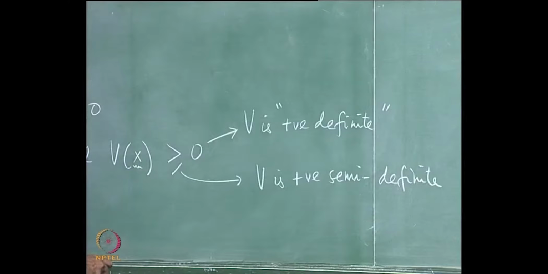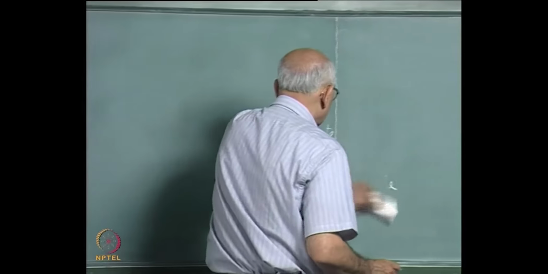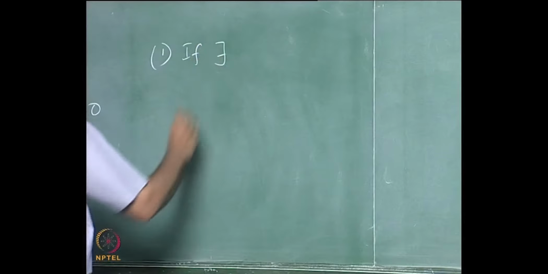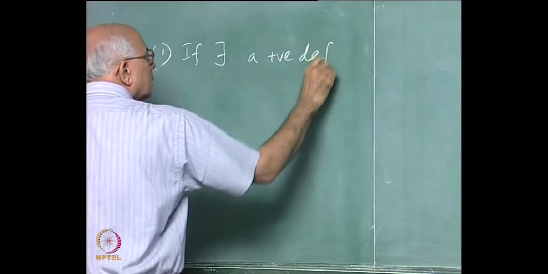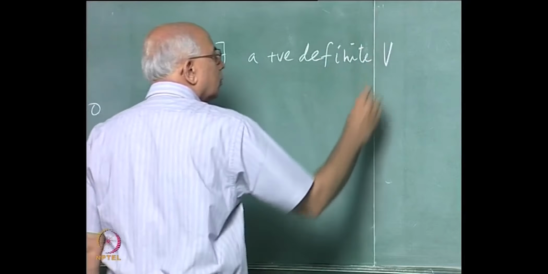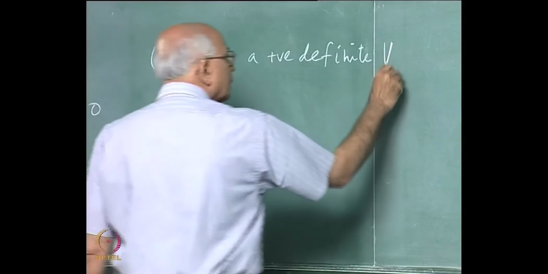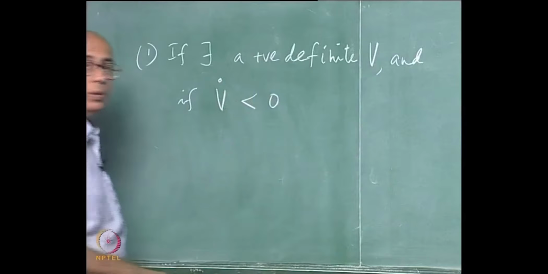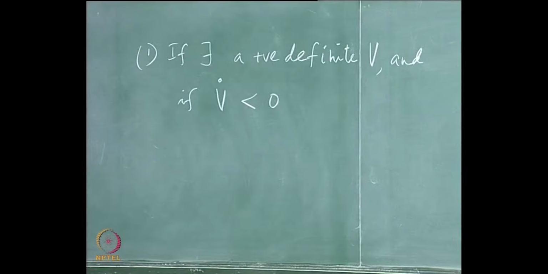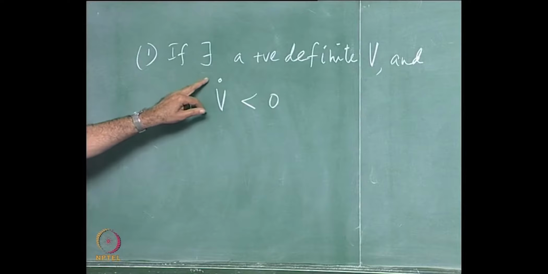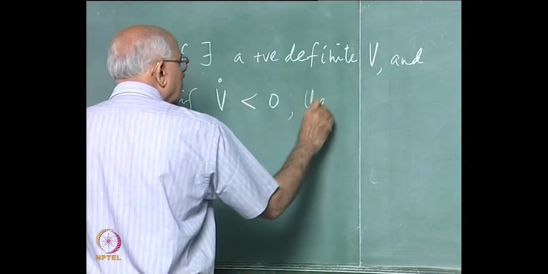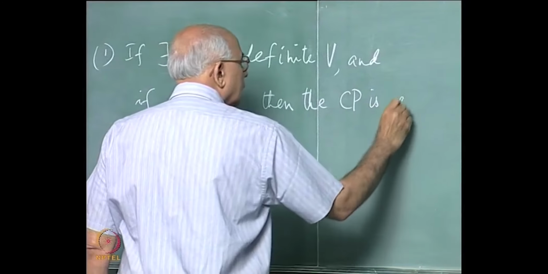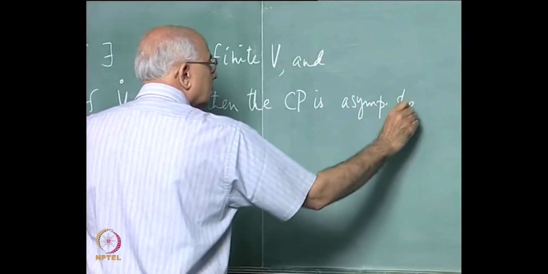Statements in brief: 1, if there exists a positive definite V and if V dot is less than 0 in the neighbourhood in which V is positive definite, by dot I mean the time derivative of this V, then the critical point is asymptotically stable.